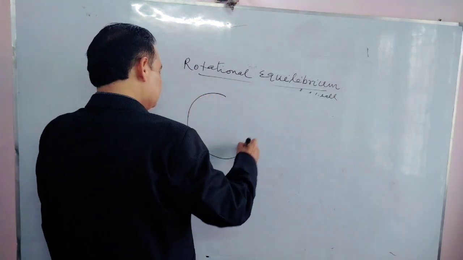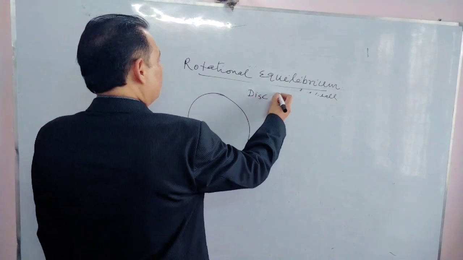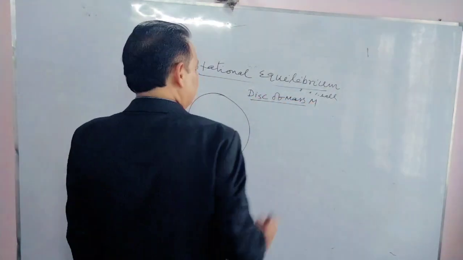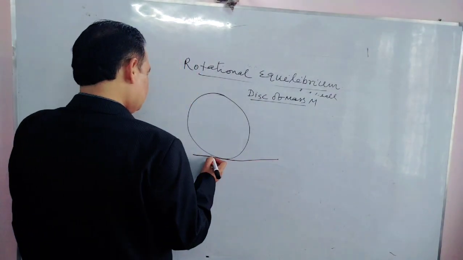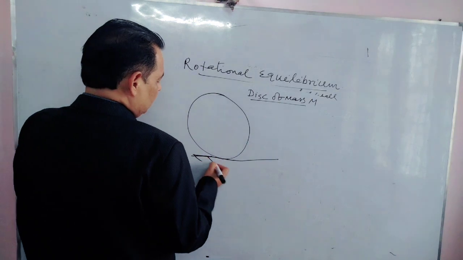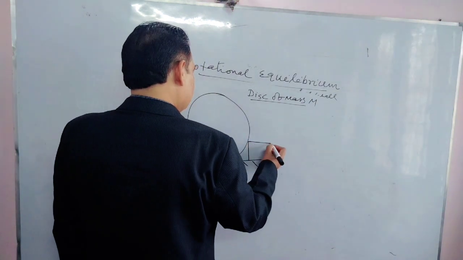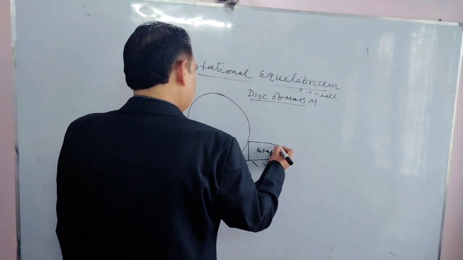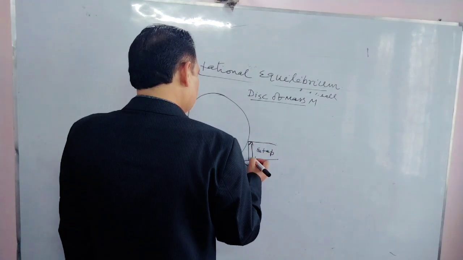Suppose that is disk of mass capital M. This is put on ground. And there is another step, a step of height h, small h height.